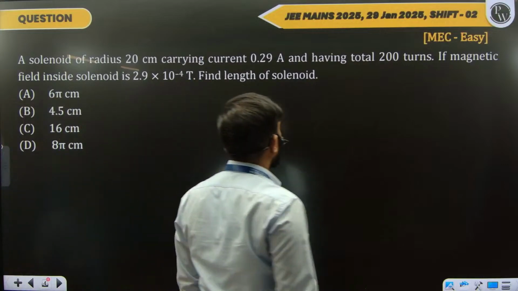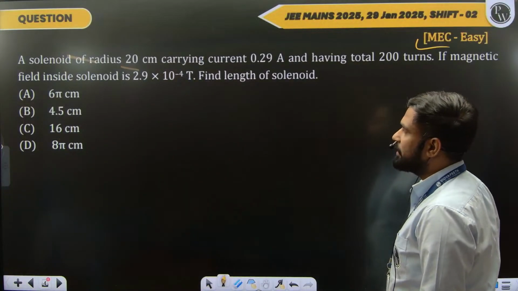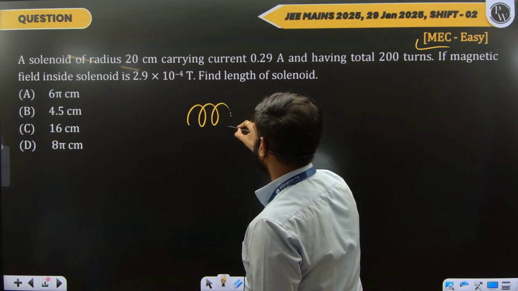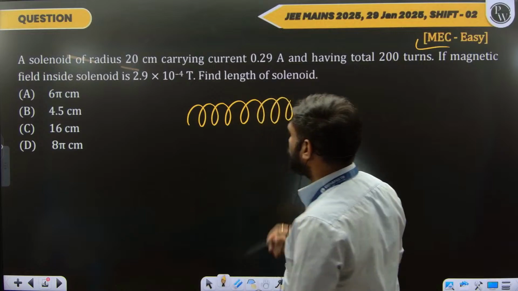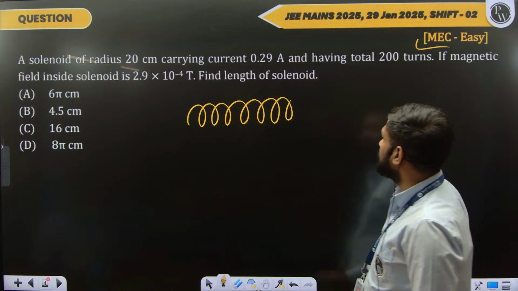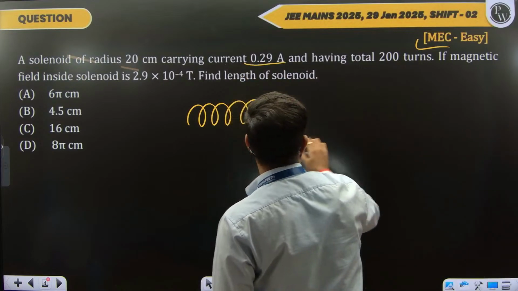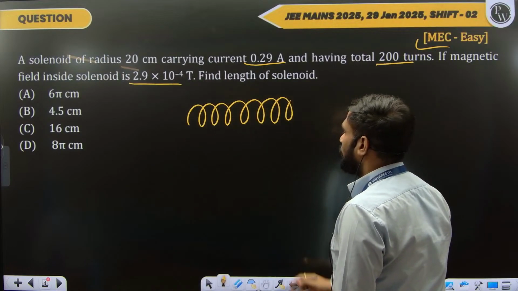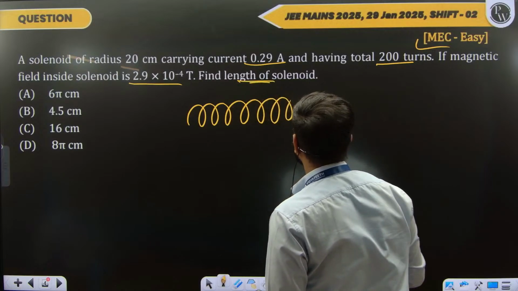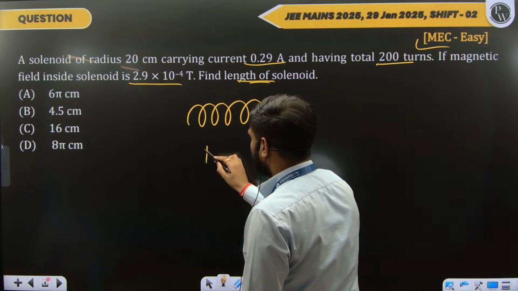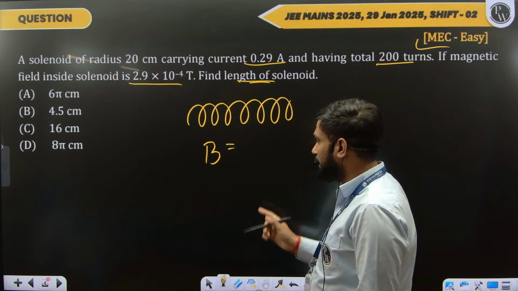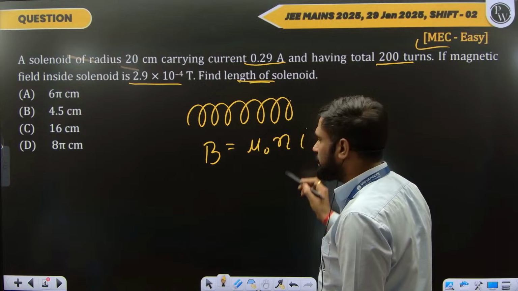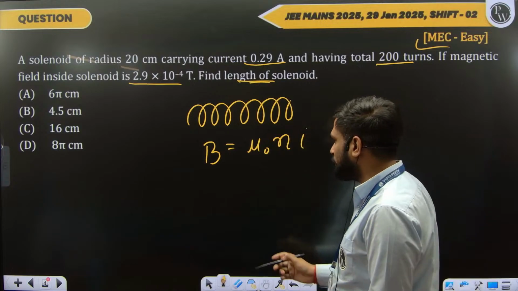Next one is from magnetism, magnetic effects of current. So there is a solenoid. For a solenoid, we know how to find the magnetic field. They have given the current and the number of turns. The magnetic field inside the solenoid is given, while they are asking the length of the solenoid. Just remember, be careful while studying magnetism and the magnetic field due to a solenoid. We specifically mention that this N is the number of turns per unit length for the solenoid.